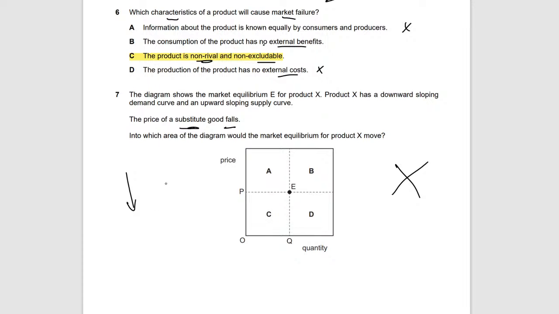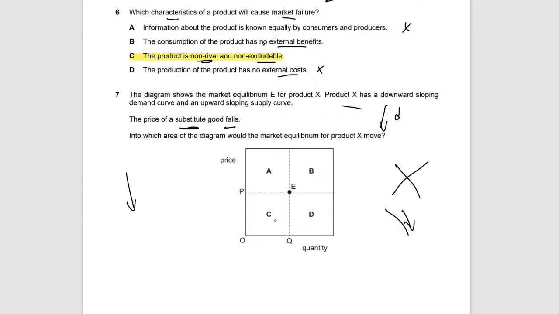Because the price falls. So for product X in this case, what will happen is the demand will reduce. First thing, demand will reduce. So we know when there's a reduction in demand, it'll go downward. So in the slope, if this is the demand curve, it'll go down, contraction.